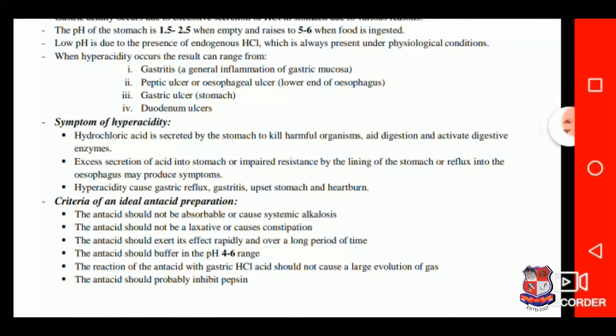Symptoms of hyperacidity: an excess amount of hydrochloric acid is secreted by the stomach to kill harmful organisms, aid digestion and activate digestive enzymes. Excess secretion of acid into the stomach, impaired resistance by the lining of the stomach, or reflux into the esophagus may produce symptoms. Hyperacidity causes gastric reflux, gastritis, upset stomach, and heartburn.